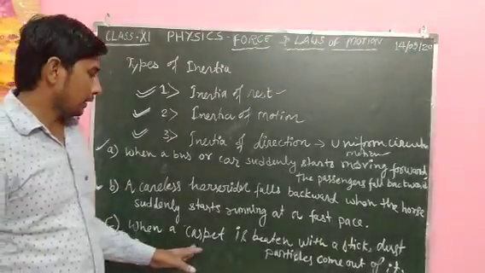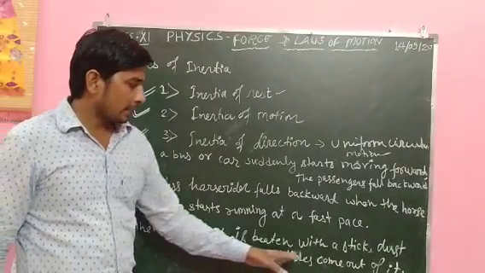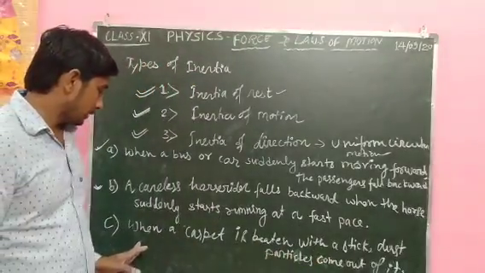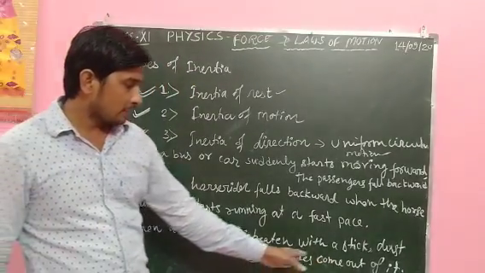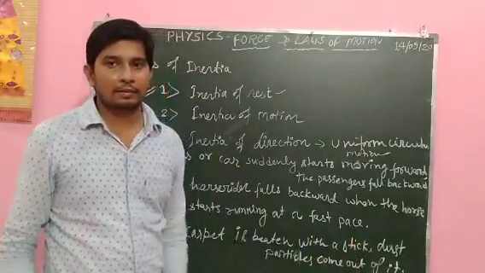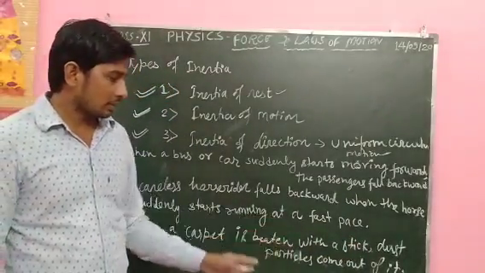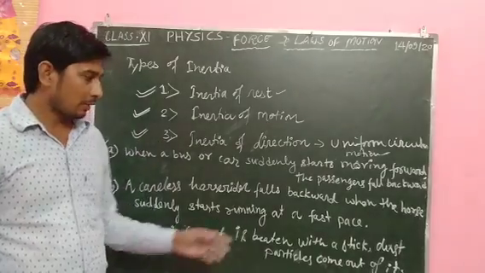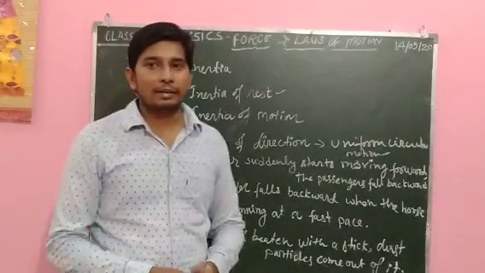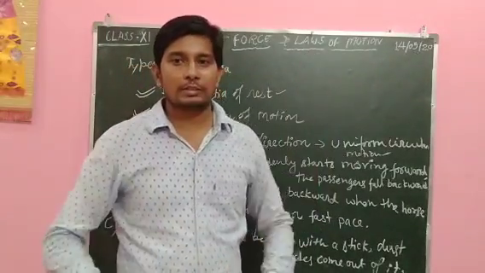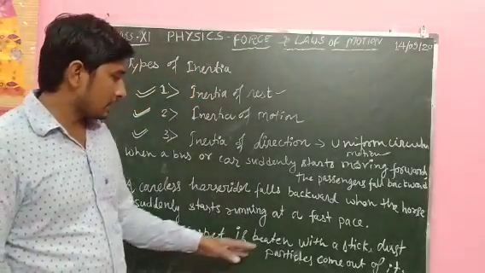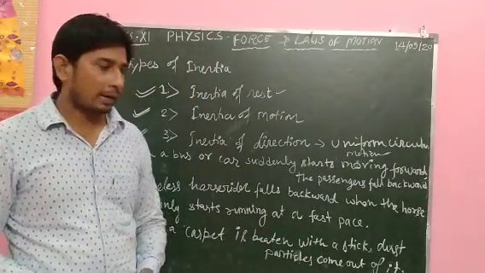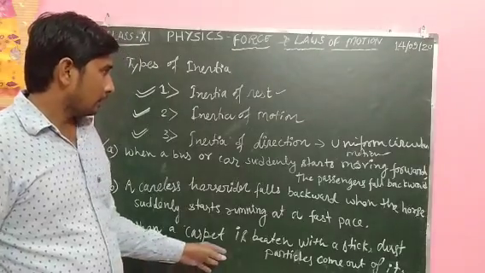The third one is when a carpet is beaten. It is the best example at your home. When a carpet is beaten with a stick, the dust particles come out of it. Sometimes when you go outside, you beat your shirts or pants with sticks so that dust particles come out.